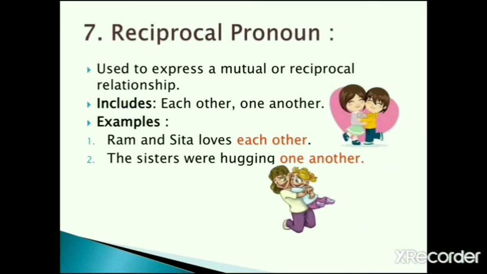Next, reciprocal pronoun. Reciprocal pronouns are used to express a mutual or reciprocal relationship. What are these reciprocal pronouns? Each other, one another, etc. For example, Ram and Sita love each other. The sisters were hugging one another. Here, each other and one another are reciprocal pronouns.